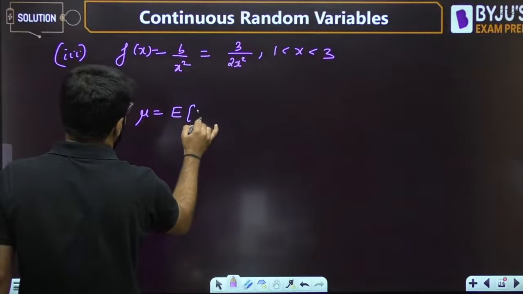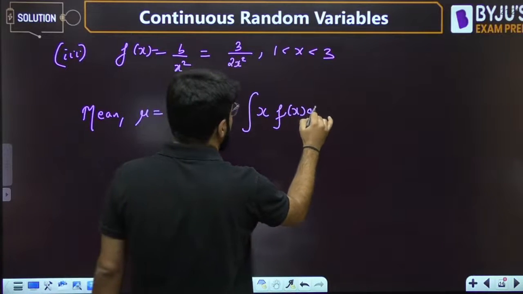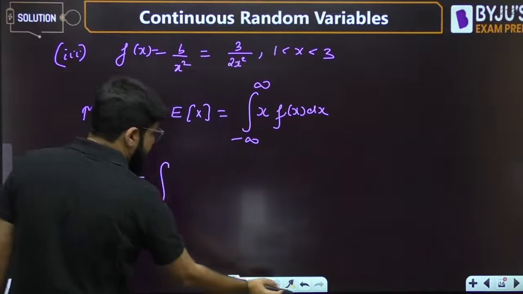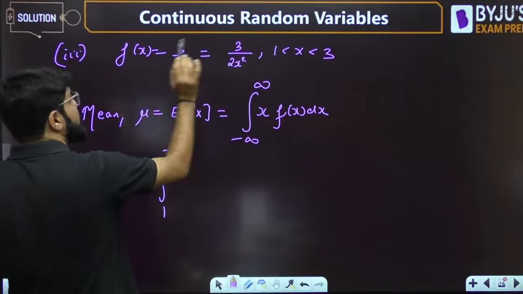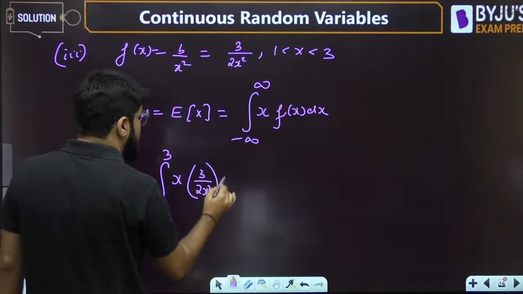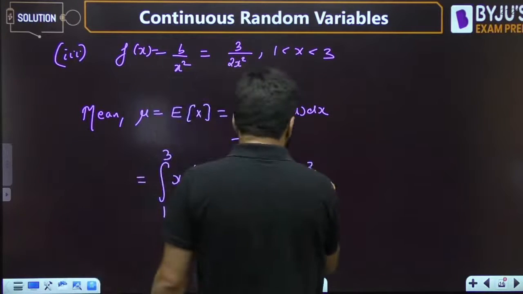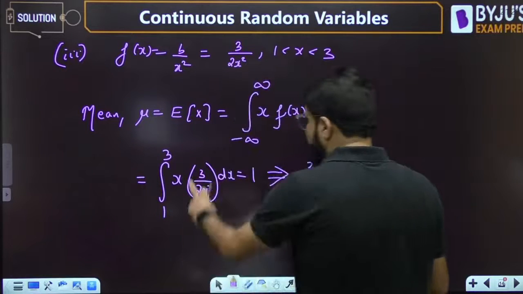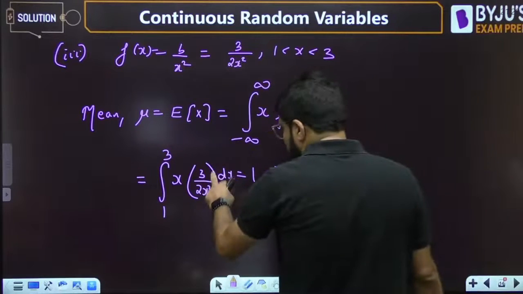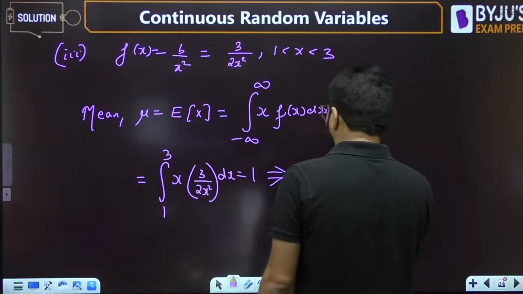Now the next part is to calculate the mean, mu. That is also known as the expectation, the expected value of x. And as I told you, it is the integral of x f(x) dx, for all values of x. So this would be equal to the integral, in general, here for this random variable, from 1 to 3, of x into the PDF, that is 3 by 2 x square, dx. So one x got cancelled and I have 3 by 2 outside, and then the integral of 1 upon x is left. The integral of 1 upon x is log x, from the limit 1 to 3.